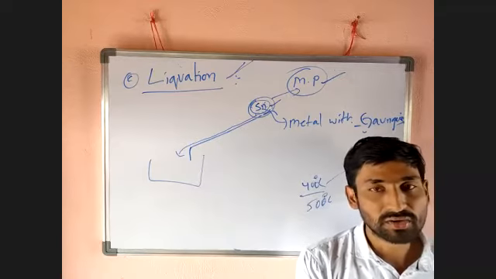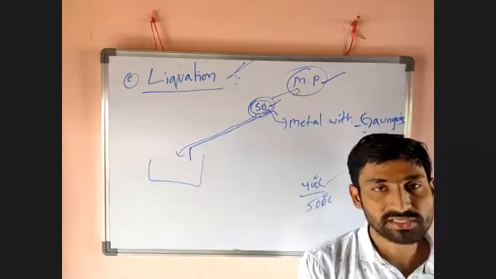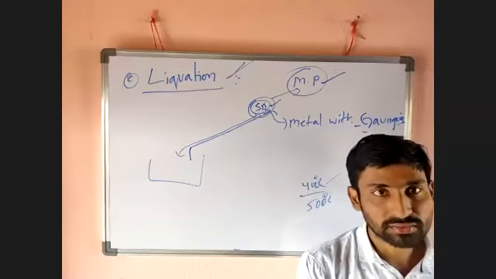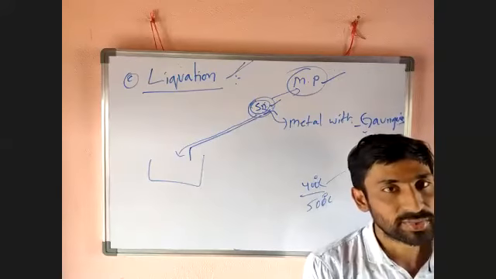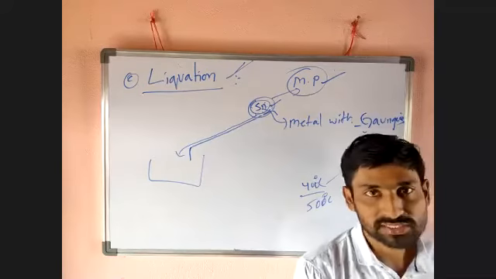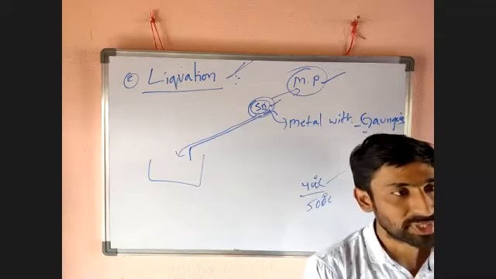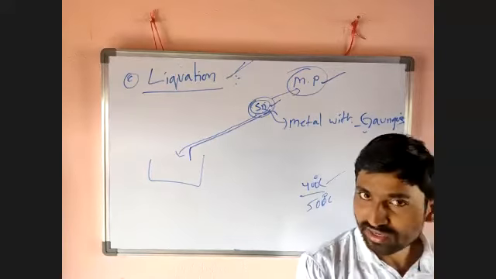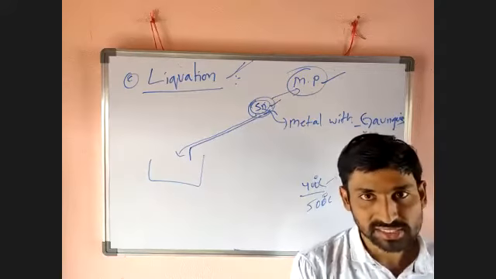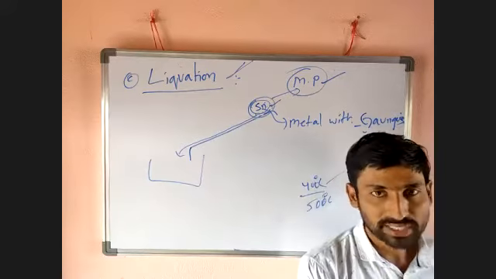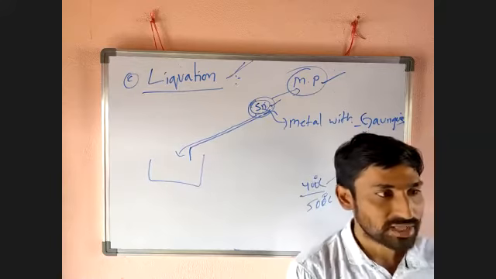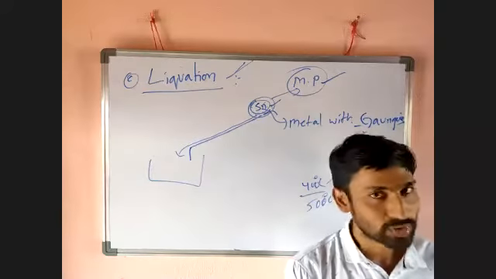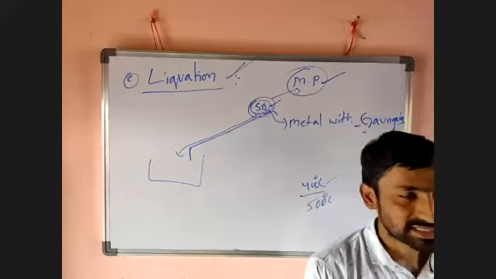In the first category, we have hand picking, washing, froth flotation, and magnetic separation. In the second category, we have extraction of highly reactive, moderately reactive, and low reactive metals. Highly reactive metals are obtained by the electrolysis process. Moderately reactive metals are generally obtained as sulfides and carbonates. First, they are converted into oxides by roasting and calcination. Then, after getting the oxides, they undergo reduction. There is reduction with carbon monoxide, reduction with highly reactive metals, and also self-reduction and the aluminum thermite process, which we discuss. Next, extraction of low reactive metals.